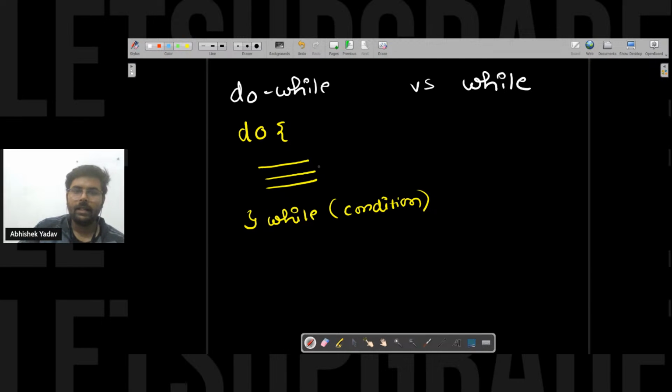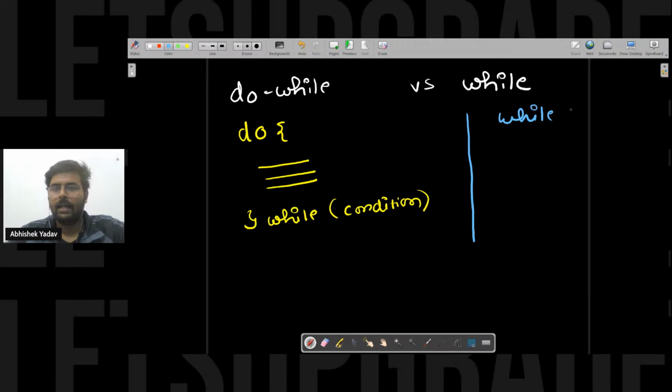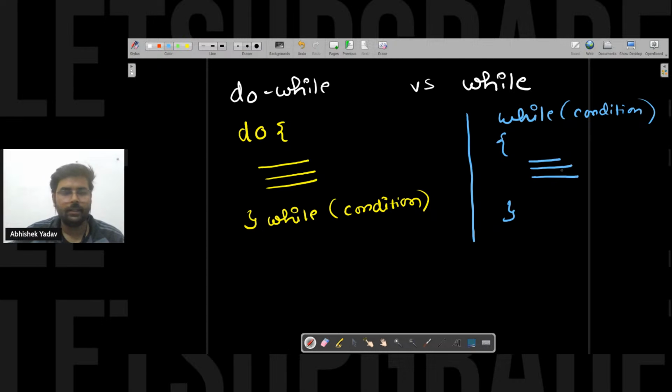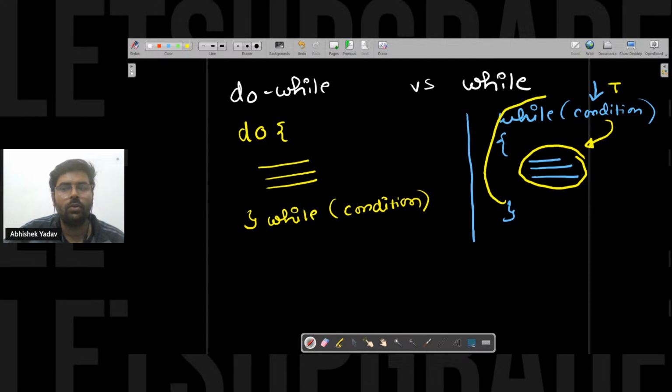They are saying, hey, in the while loop we have the while keyword here, and here I have the condition, and here I have the body. So when you are using the while loop, first the condition is checked, and if the condition is true, only then will you move inside the body of the while loop and execute it. After that, again you go to the condition, and again the condition is checked, and this process continues till the time I am getting the condition as false.